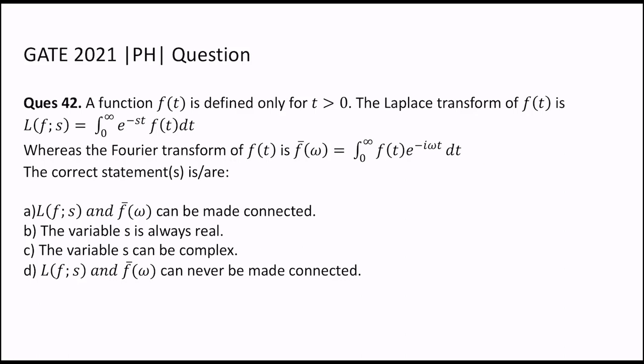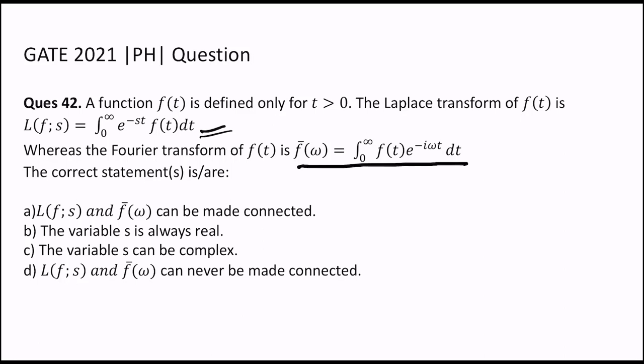We all know this. We can write the Laplace transform of any function in this form: integral 0 to infinity e to the power minus st f of t dt, where s is your Laplace operator, Laplace domain S. And similarly, the Fourier transform of the same function can be represented in this way. So we all are familiar with these two mathematical expressions of Fourier and Laplace transform.